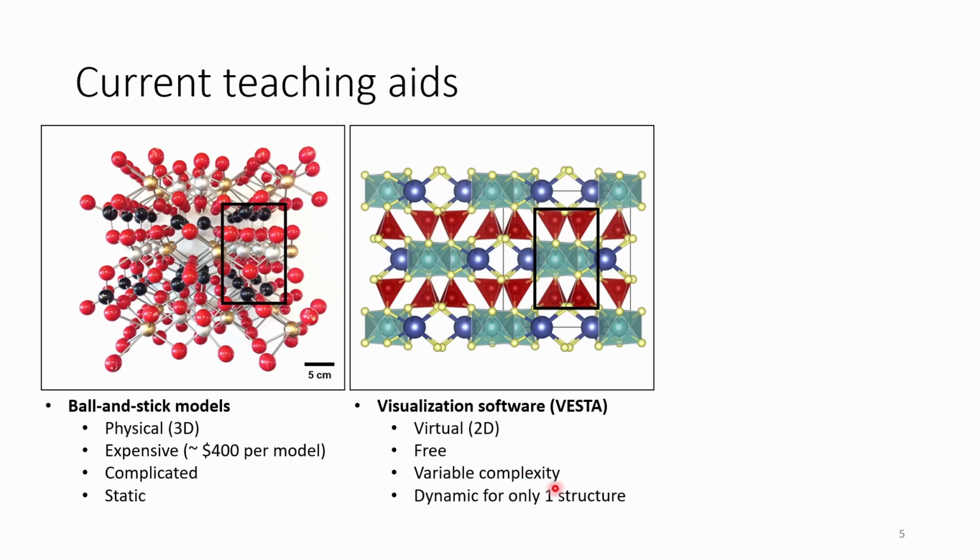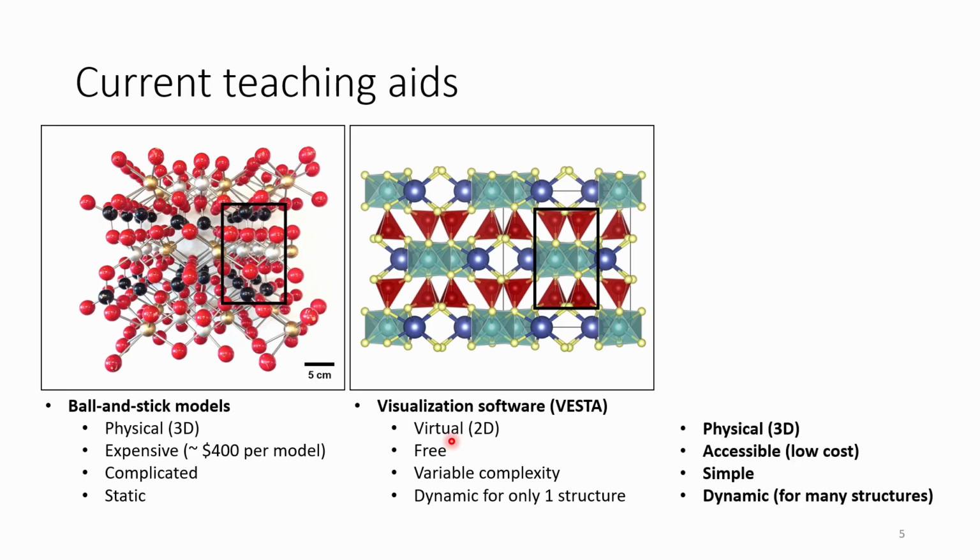There's also visualization software, so this is on computers, and this is in a virtual environment, so it's rendered on a computer screen. They're great because they're free. We can change the complexity of these structures by just changing the visibility of certain features, and they're dynamic, but that's only really for one structure, so we can't actually compare other structures, at least very easily.